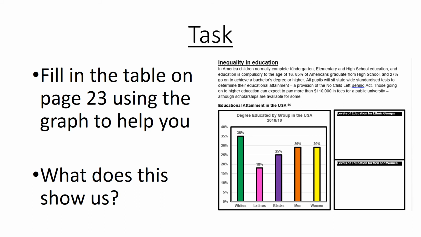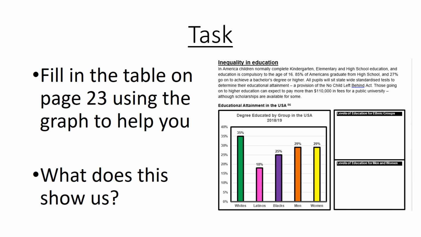Okay, so our next task here, what we're looking to do is fill in the table on page 23 using the graph to help you and think about what does this show us. So you've got inequality in education and you've got educational attainment in the USA. Degree educated by group in the USA. So you're looking at this graph here and thinking about what is the levels of education for ethnic groups and what is the levels of education for men and women.